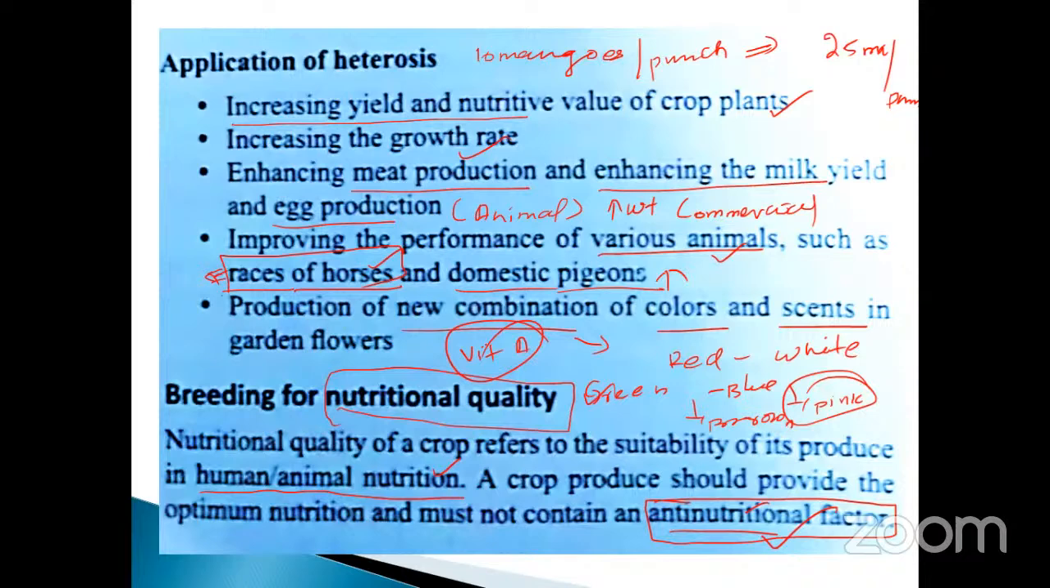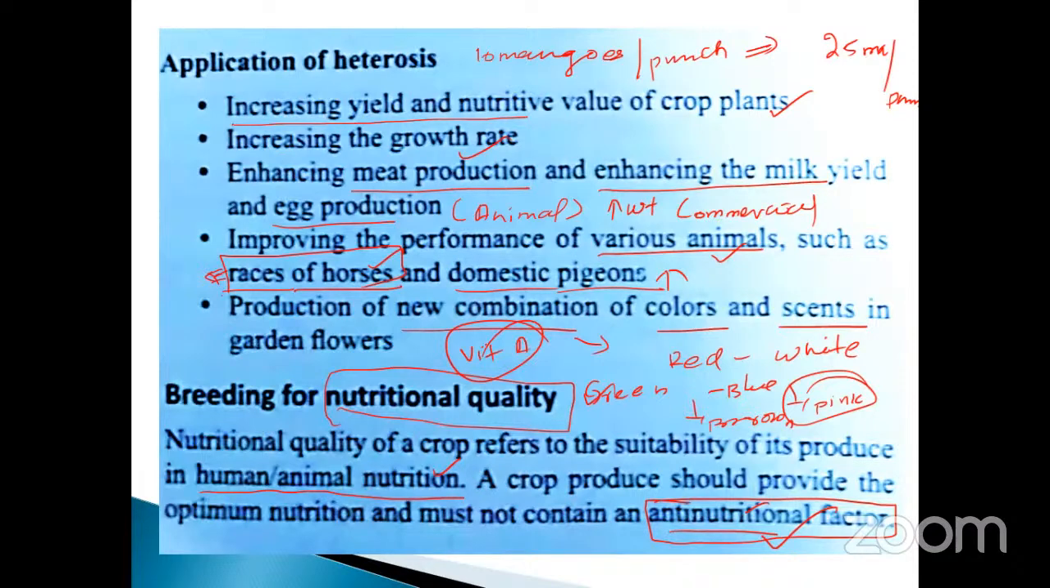That is also very, very important. Increase the growth rate also. Enhance meat production, and enhance milk yield and egg production. Improve the performance of various animals such as race horses and domestic pigeons. And the last one is production of new combinations of colors and scents in garden flowers. These are the important points reported for the application of heterosis.